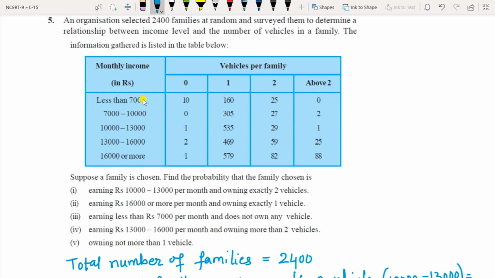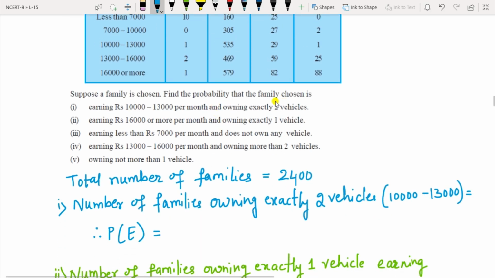Less than 7,000 income, so 10 have 0 vehicles, 160 have 1 vehicle, 225 have 2 vehicles and above 2 vehicles is 0. So this is the table. Now they ask us to find the probability. First one is earning between 10,000 to 13,000 and owning exactly 2 vehicles.